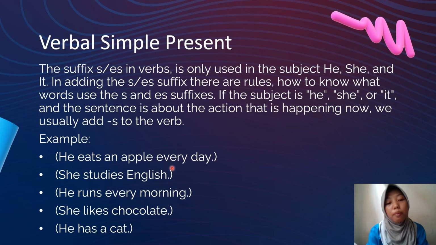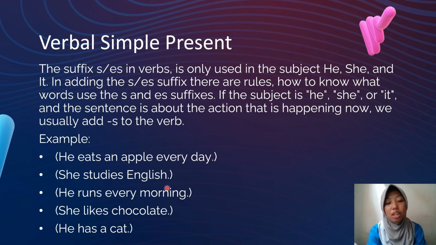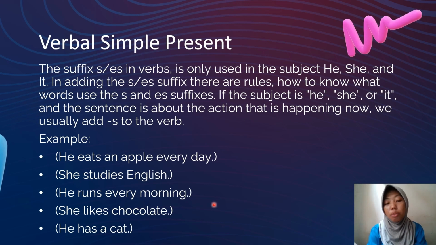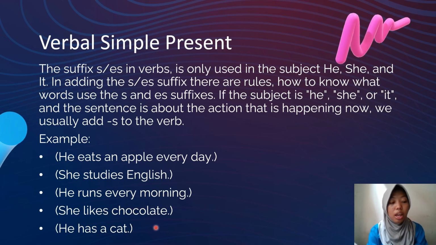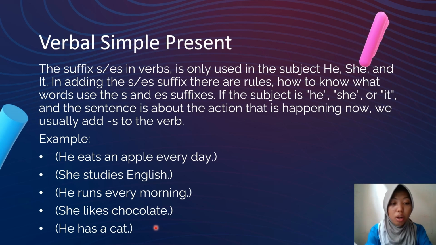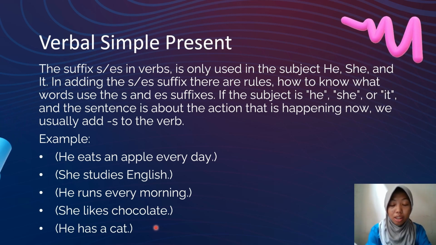Example: number 1, he eats an apple every day. Number 2, she studies English. He runs every morning. She likes chocolate. He has a cat. It should be underlined that only the verb is added with s or es.